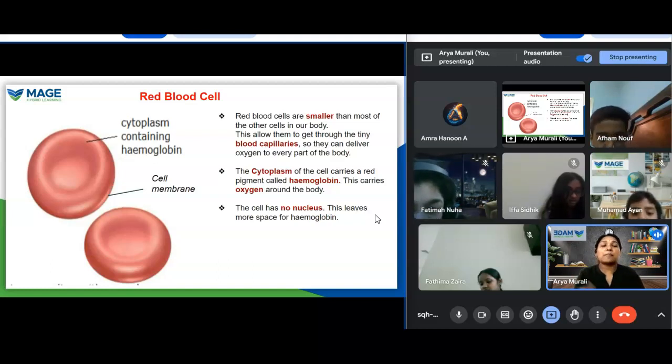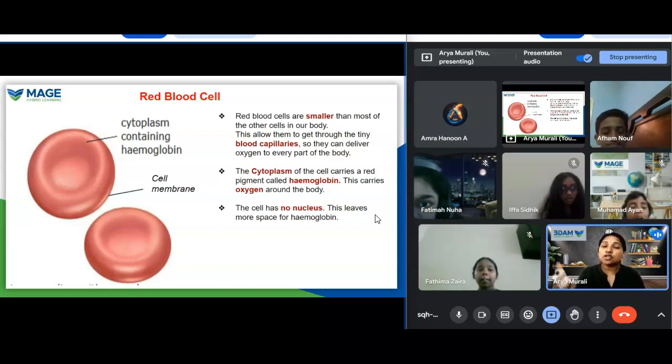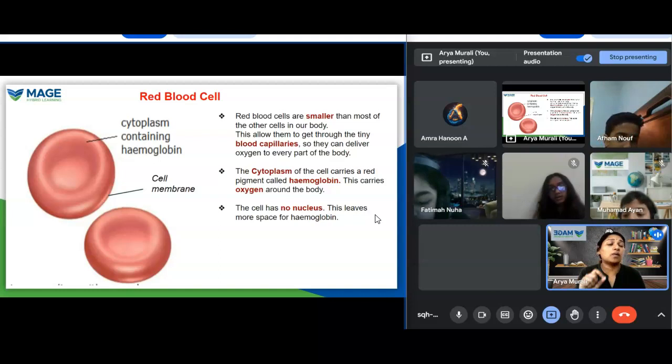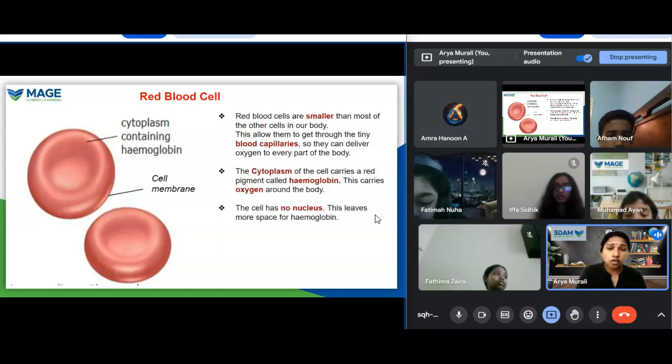There are small blood capillaries near our lungs, and through those blood capillaries the oxygen will get into your blood, and that oxygen is carried by your blood to all parts of the body. Okay, so if there is a block in the pathway of the blood, that part of our body doesn't get the oxygen properly. That will affect the functioning of our body. So it is a very necessity that all parts of the body should get enough oxygen. That is the function of the blood, to carry the oxygen to all parts of our body.